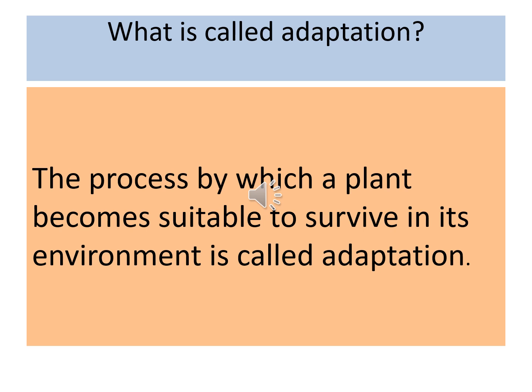Now, based on the habitat, plants can be grouped under two major categories. One is terrestrial. Already I told you, terrestrial means land, terrestrial plants, or another name is land plants. Okay, land plants.